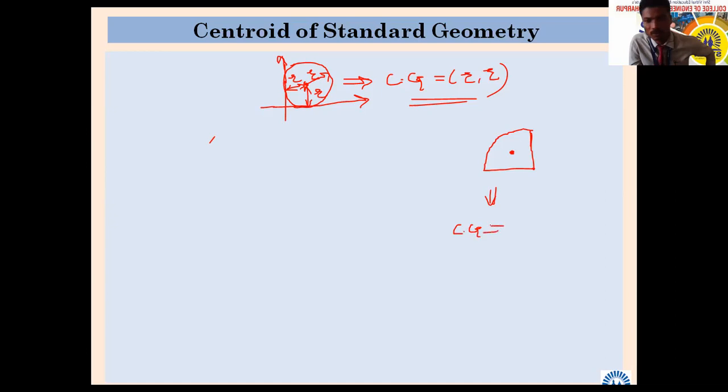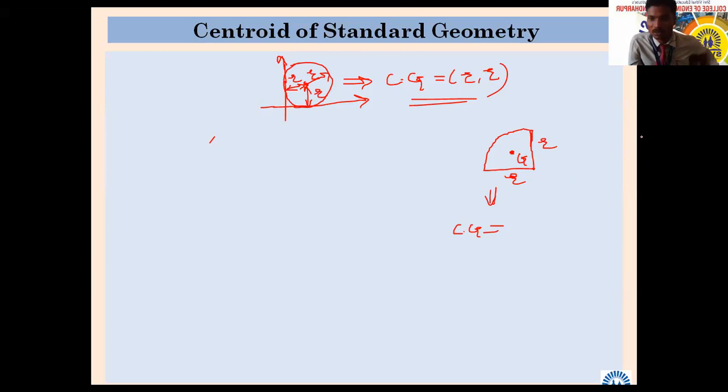Can you find where the CG will be? The quarter circle whose radius is R. Can you calculate this? Is it possible for you to calculate this?